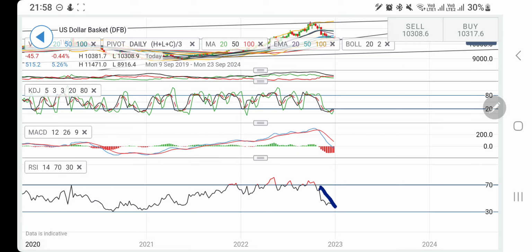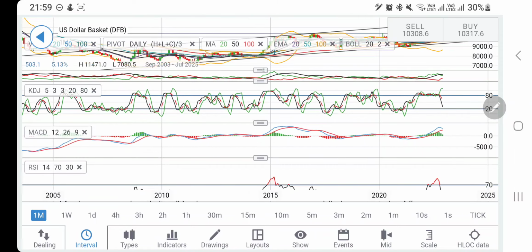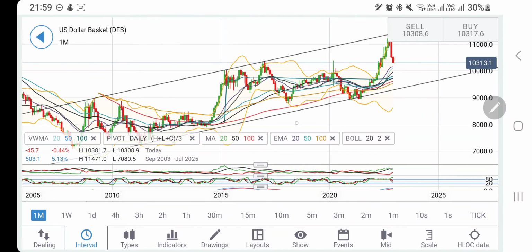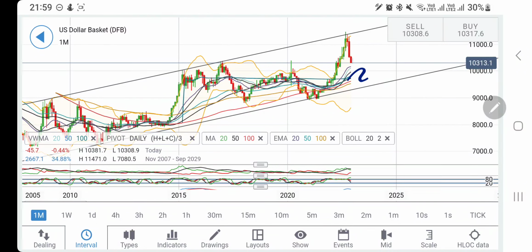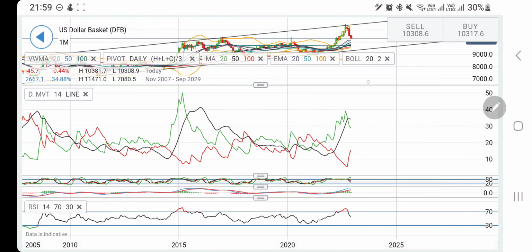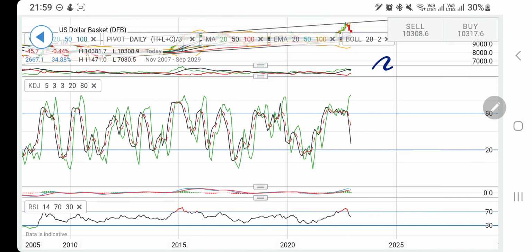Look at the RSI. This is looking forward to going into the oversold zone, which means there could be a little bearishness for the next few weeks before it tries to bounce back. Now on the monthly charts, if you look at the support, it is far away at the 95, 97 zone. This is very important. Now look at the directional movement. This was sharply bullish. It is trying to converge, and a couple of red candles from here may try to take it into the bear zone.